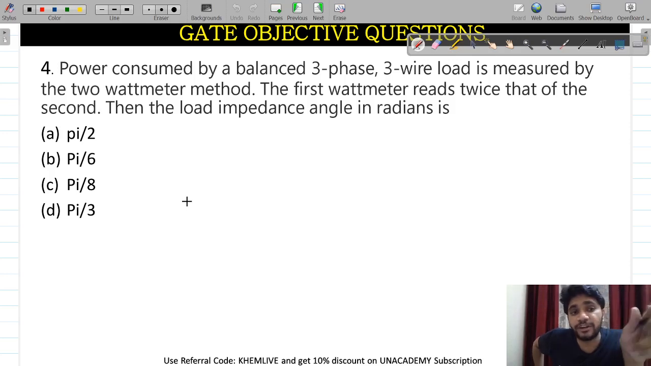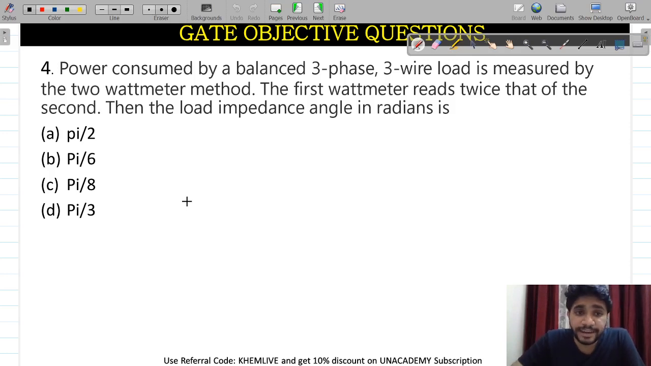N minus 1 is your phase. How many phases are there? 3 phases are there. 3 minus 1 will be 2. So 2 wattmeter is most preferred to find out the power in the 3-phase 3-wire system. Please keep a note of this point. If you have learned measurement from me, then definitely I have told you this thing.